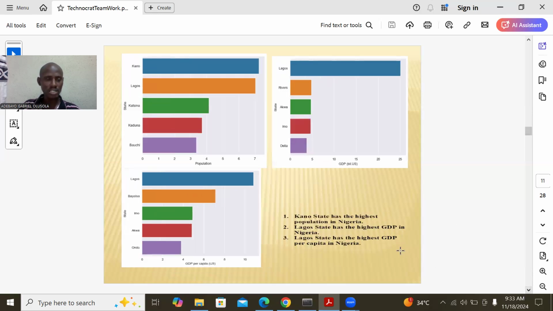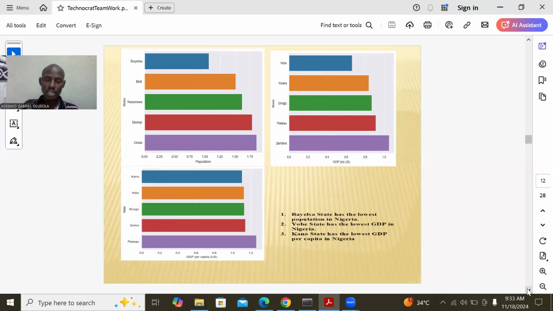So we look at the population per state. Kano State is the most populated, but Lagos has more revenue than every other state, and the average Lagosian can afford basic things because they are doing better than every other state. We also look at Bayelsa, which has the lowest population, while Yobe generates the least GDP.